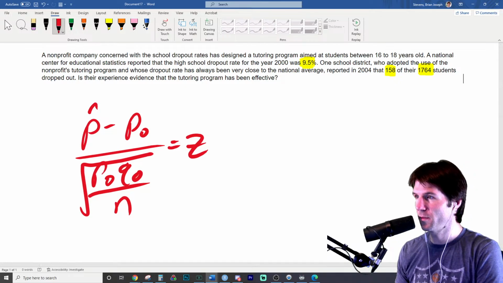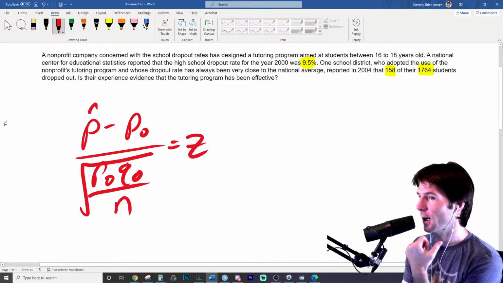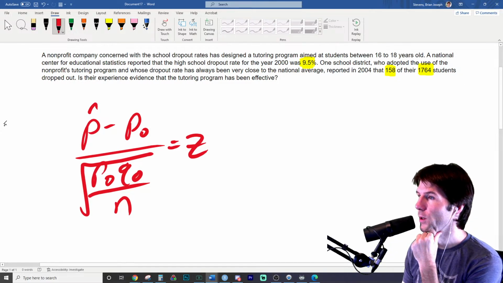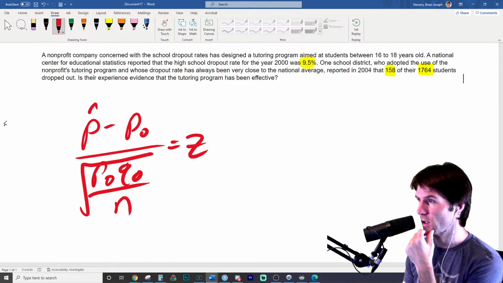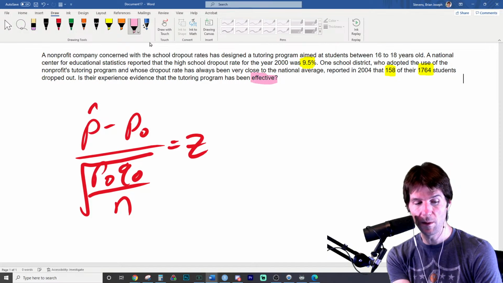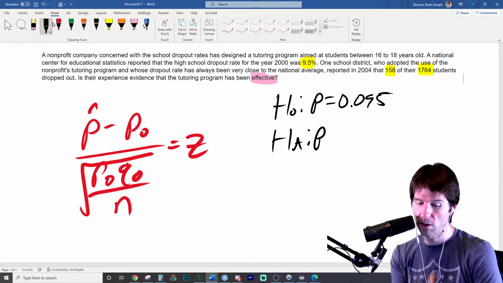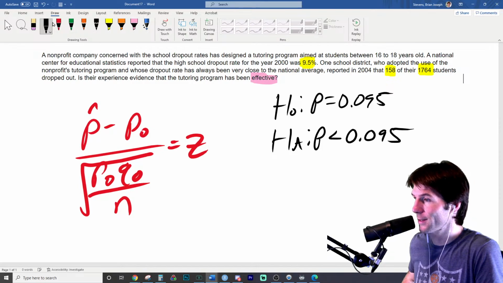So you might be saying, how will I get all of this out of this? Well, 9.5 is what it was in years past, so we might hypothesize that that's true. 158 is how many we observe out of a sample of 1764. And so we want to know if this has been effective. Asking if something has been effective would mean that we take, right here, the null hypothesis that the true proportion of students who drop out has stayed the same as what it currently was. And if it's effective, we should say the true proportion has decreased right here. We're trying to lower high school dropout rates.